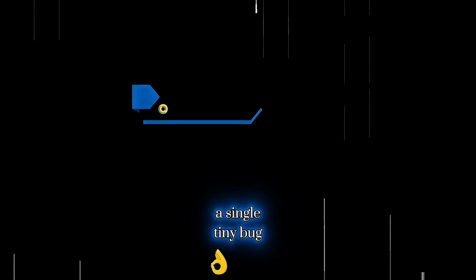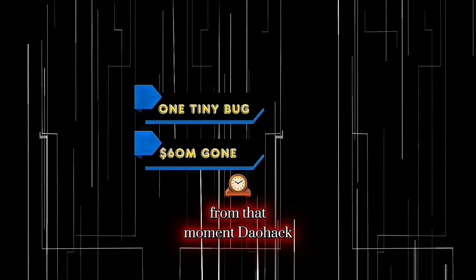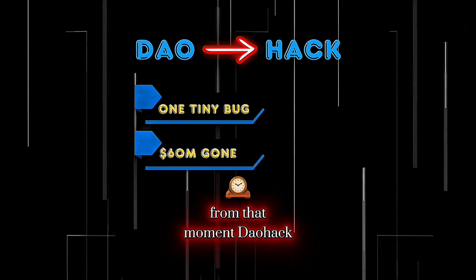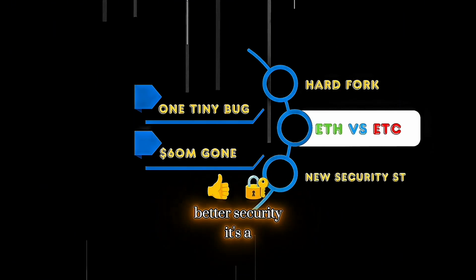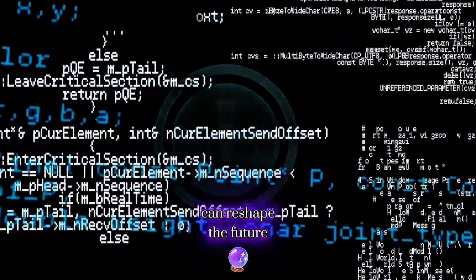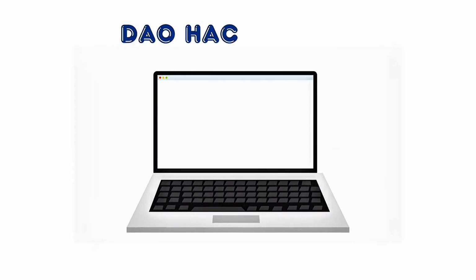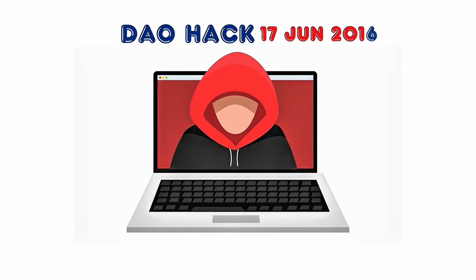A single tiny bug drained $60 million and forced Ethereum to split in two. From that moment: DAO, hack, hard fork, Ethereum versus Ethereum Classic, better security. It's a story that reminds us, small mistakes in code can reshape the future of money. And that's the story of the DAO hack, the $60 million exploit that almost broke Ethereum, but also made it stronger.